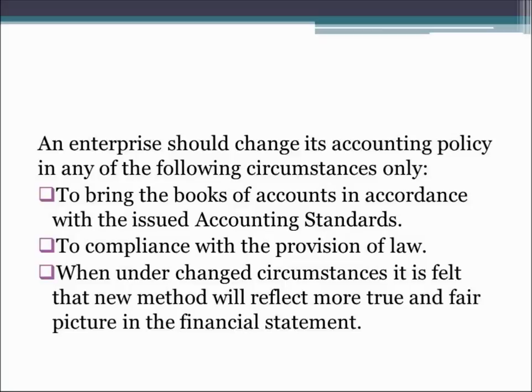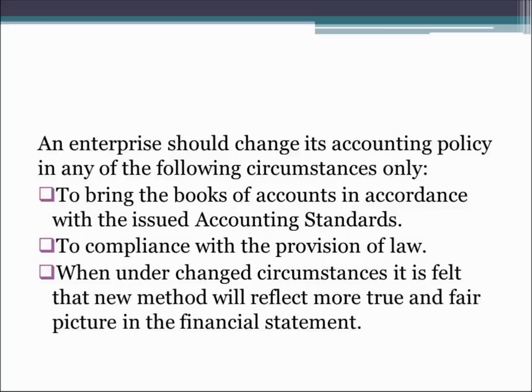Number one is to bring the books of accounts in accordance with the issued accounting standards. What happens is that sometimes the accounting standards are changed or updated, or certain parts are deleted, or at any time they are updated as per the laws prevailing in the country or as per the notifications of certain official bodies.